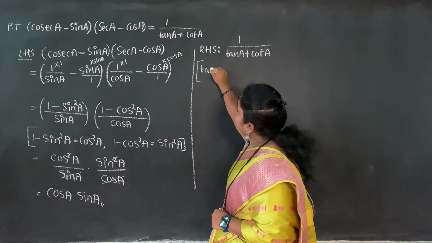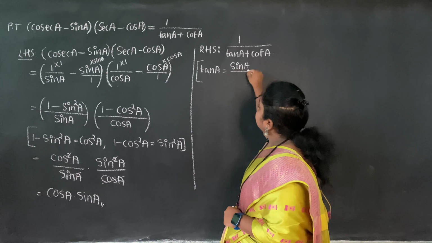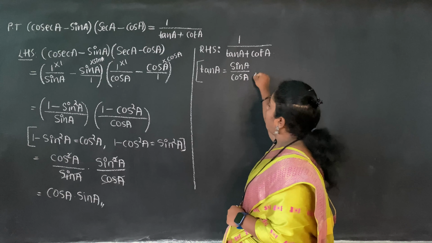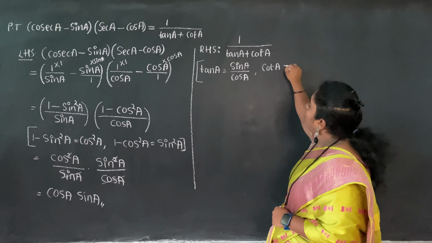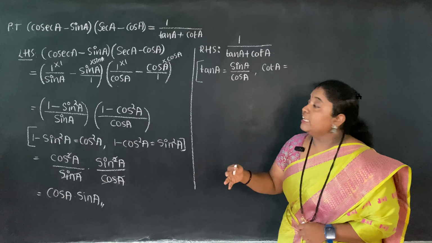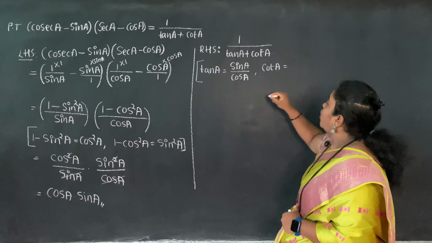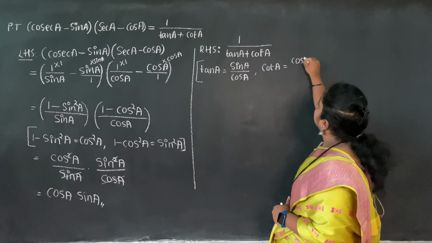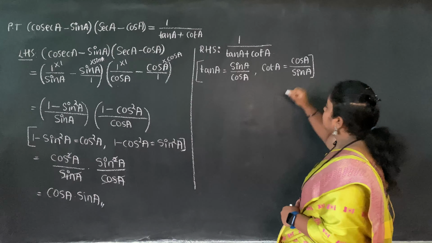So how can I write tan A? Tan A is nothing but sine A divided by cos A. If I want to write cot A, it is the reciprocal form of tan. If tan is sine by cos, then what about cot? Cot will be cos by sine, isn't it?